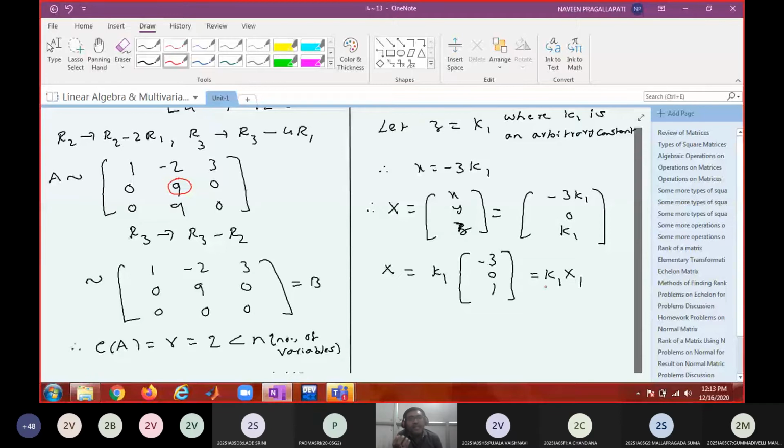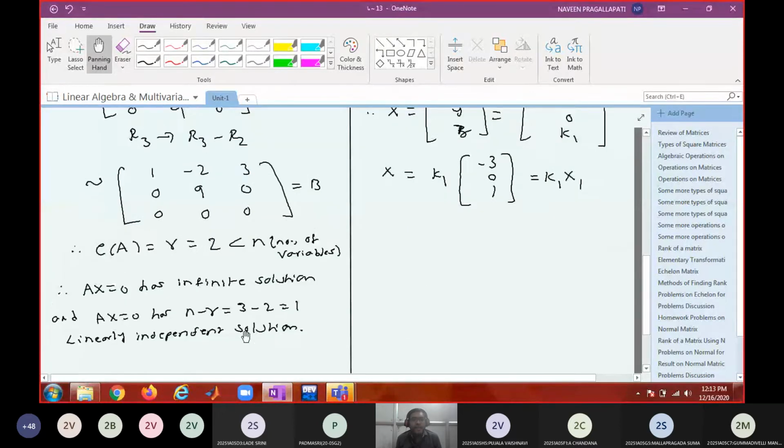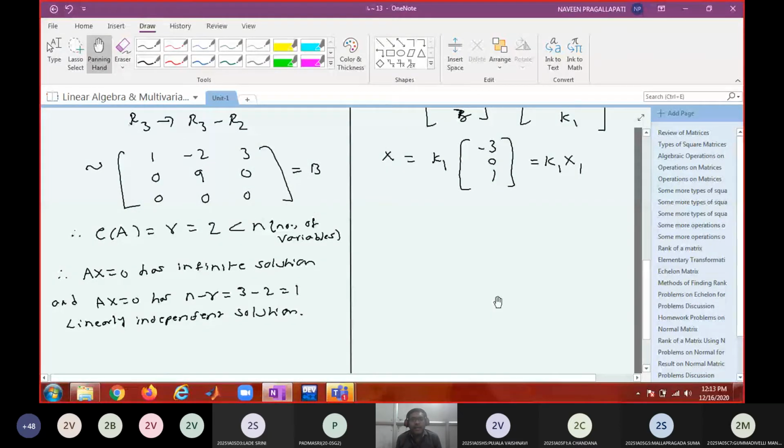So in solving a system of linear equations, don't try to match your answer with the book answer, because the book might have taken x as the independent variable, but in your solution you might have taken z as the independent variable. As long as your entries are correct, as long as these entries are satisfying each and every equation, as long as the number of arbitrary constants is equal to n minus r, no need to worry at all. Is this clear to all of you?